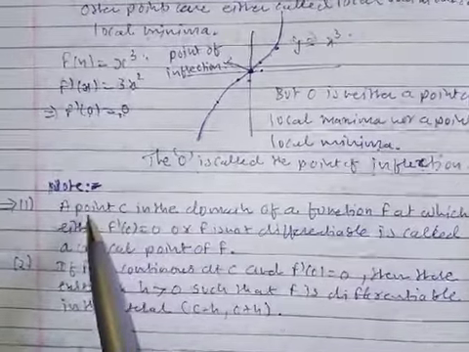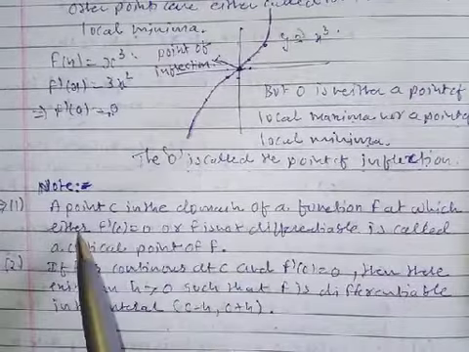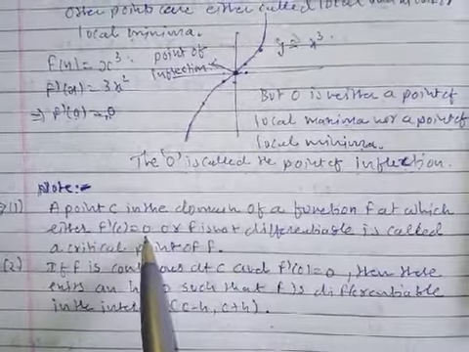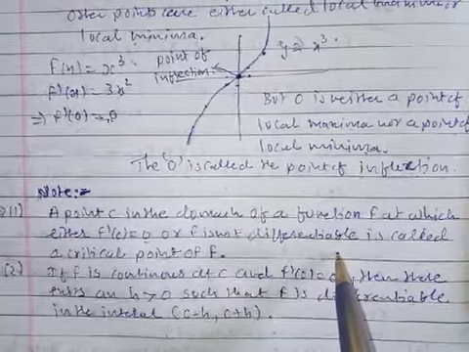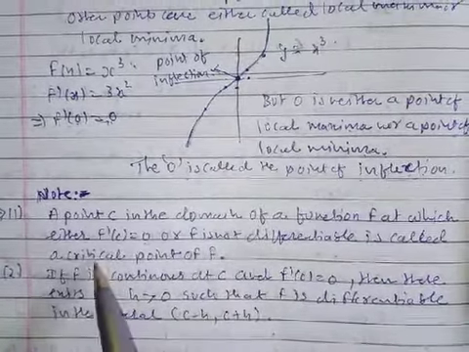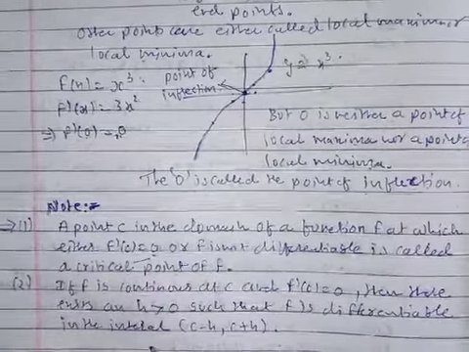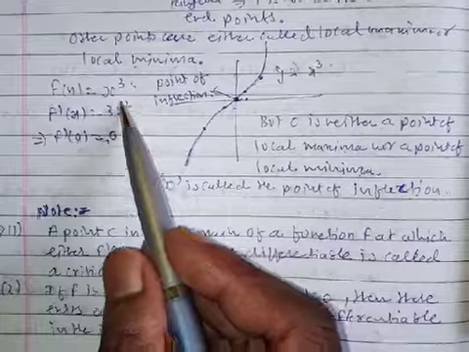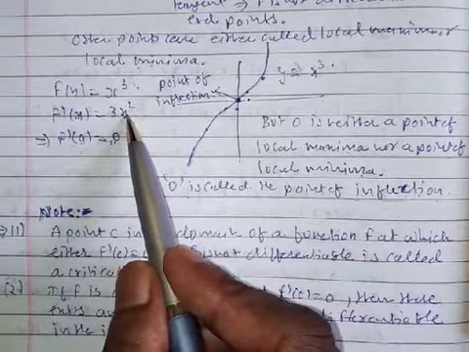Note that a point c in the domain of a function f at which either f dash of c is equal to 0 or f is not differentiable is called a critical point of f. Here there is no critical point.